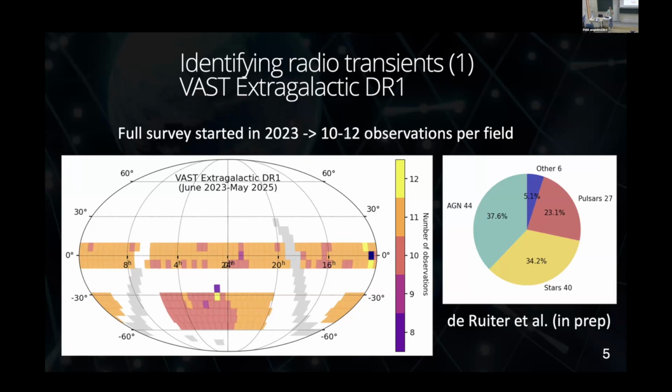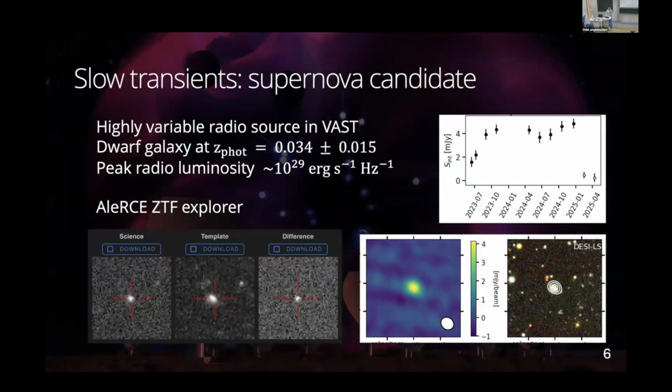So to give an example of a slow radio transient, I want to highlight one of these sources from this blue other slice. A source that we found that was highly variable in VAST, I show the light curve here, so this is the radio light curve, is a supernova candidate. And I'll talk a little bit about why I've labeled it a supernova candidate. So the radio light curve here, there are only non-detections before the VAST survey starts. So this is really something that emerges in the radio and then is quite radio bright for roughly 2 years. And these units might not make sense to you, but 4 to 5 millijansky is really quite bright.